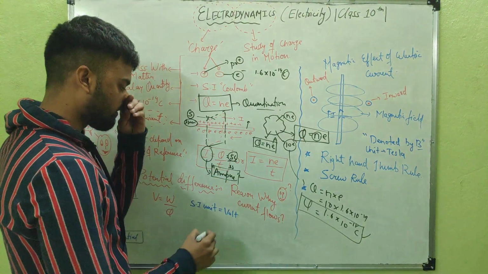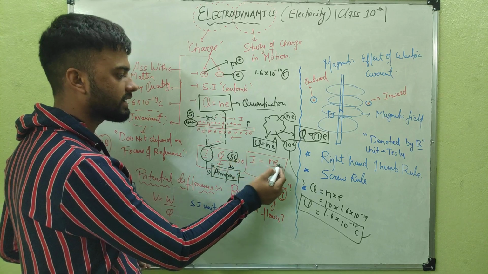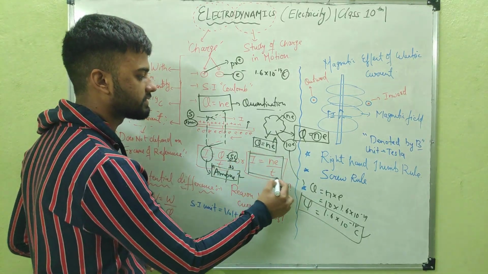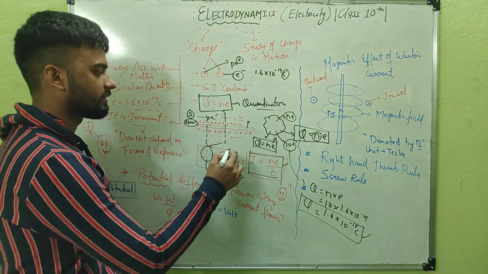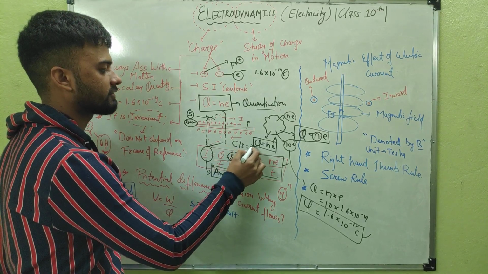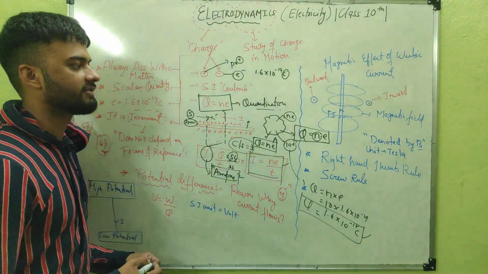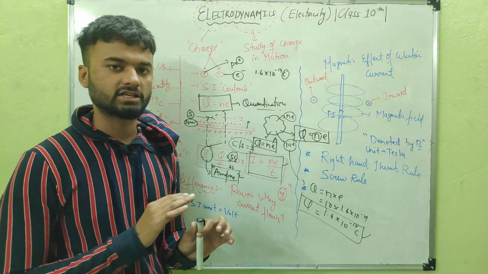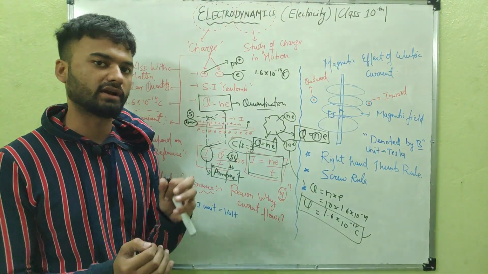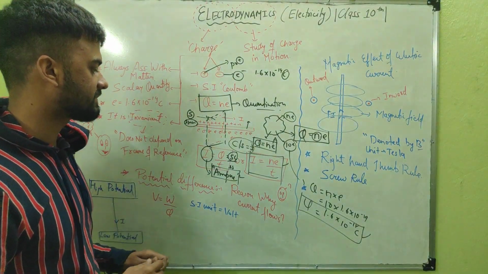It may also be written as q equal to I into t, and the unit is also coulomb per second. So this is basically the definition of electric current: when the charge flows through the conductor per unit time. So this is basically the current.